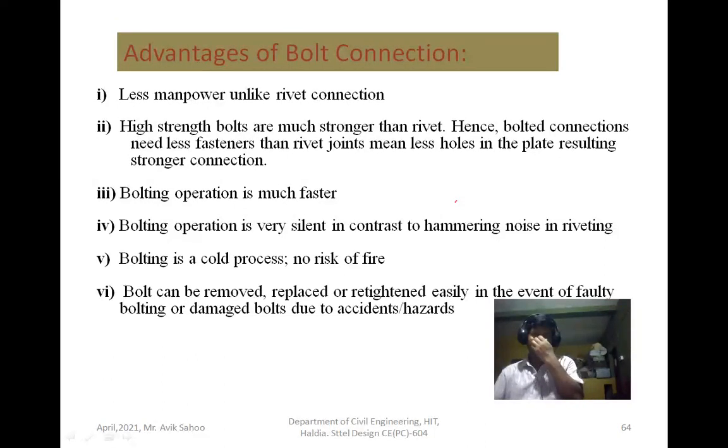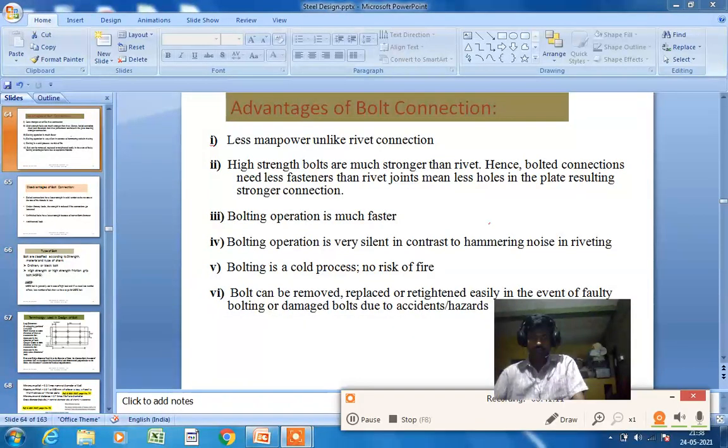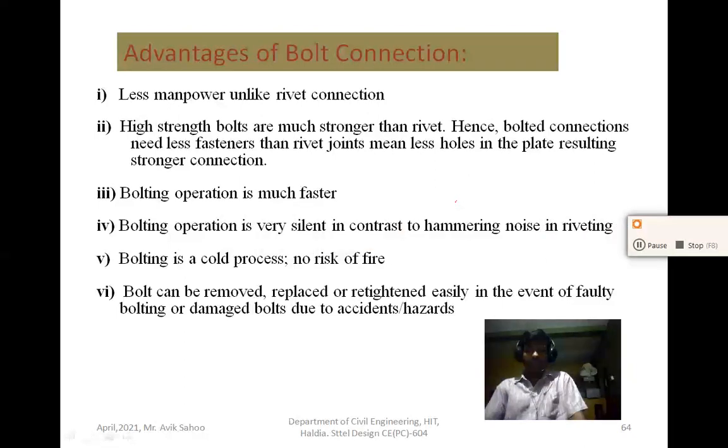So less manpower is required in bolt connection, and also high strength bolts are much stronger than rivets. Hence a bolted connection needs fewer fasteners.